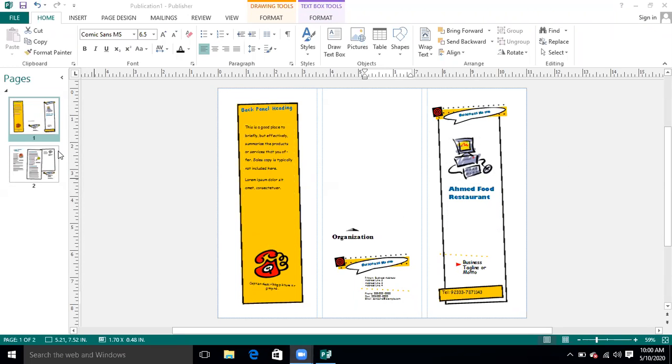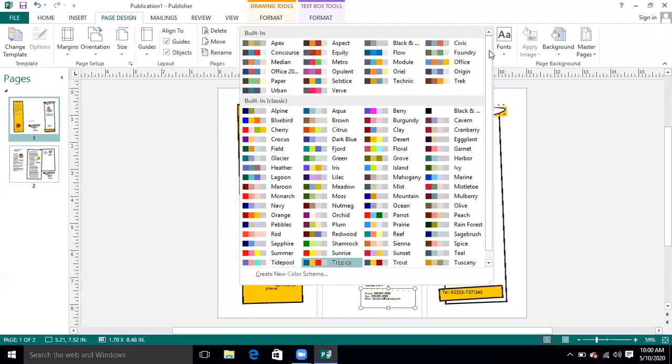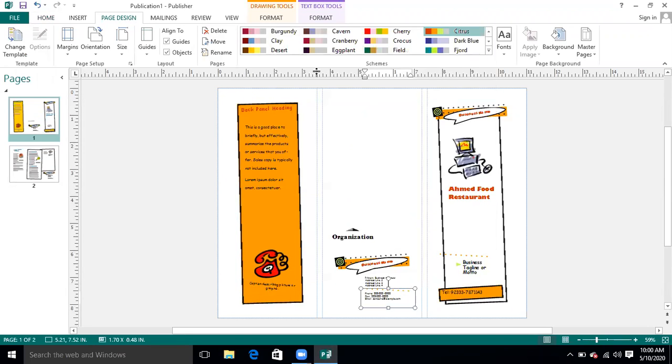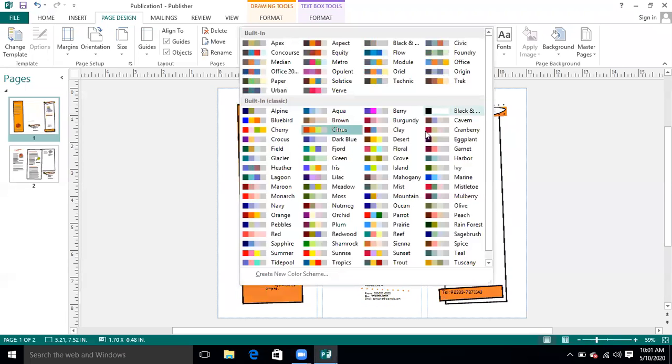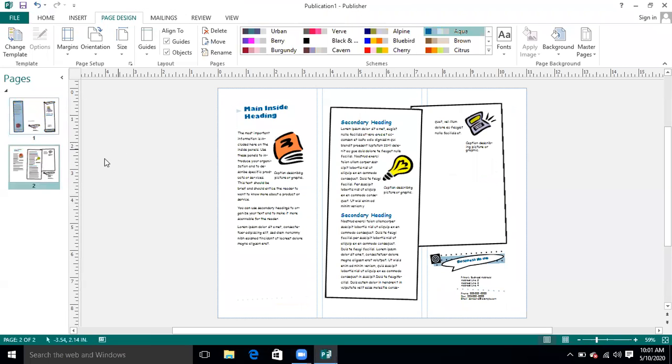Similarly, this is the outside page. I can change the colors. Last time I told you, go to the page design option, and from here you can change the color according to your requirement. If you are not comfortable, this is not a better color, so you can change it. For example, if I go to this option, I can take any other color scheme and apply it over here. Now page 2 inside will basically be one pager, with one side and a back side.